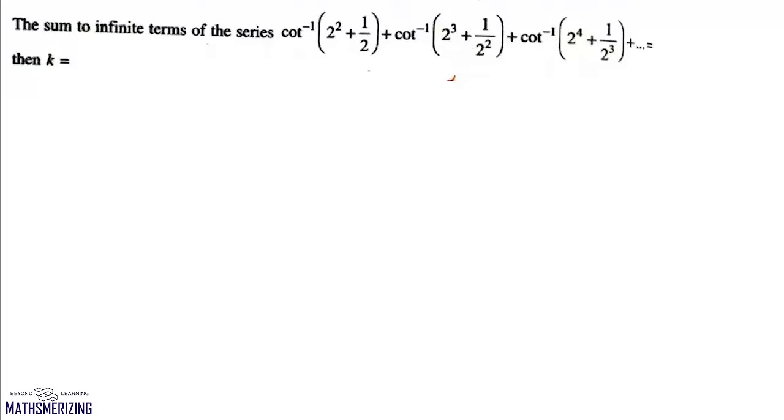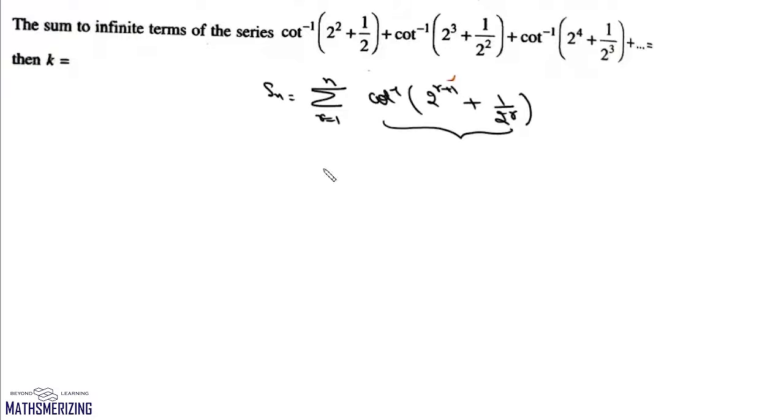Now here the question is, we need to find sum of infinite terms of the series cot inverse 2 square plus 1 by 2 plus cot inverse 2 cube plus 1 upon 2 square, and the series continues up to infinite. We'll write its partial sum Sn, and there'll be this summation cot inverse 2 to the power r plus 1 upon 2 to the power r, where r varies from 1 to n. And now this is our general term.